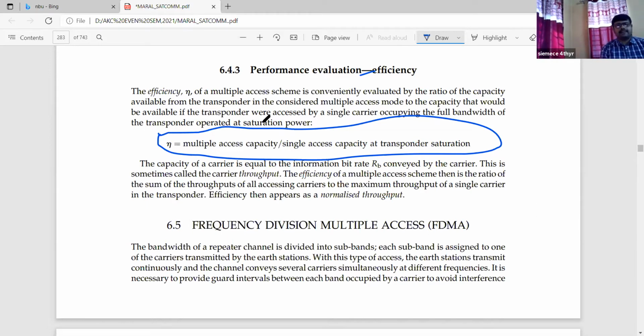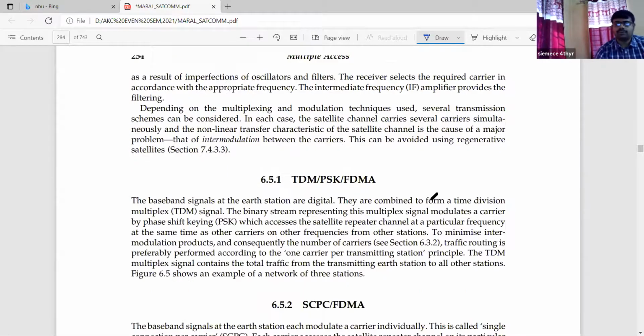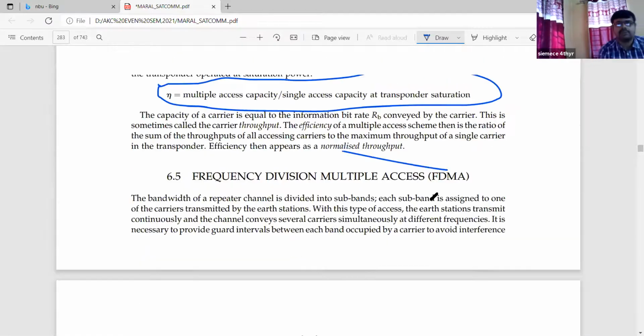The efficiency of a multiple access scheme then is the ratio of the sum of the throughputs of all accessing carriers to the maximum throughput of a single carrier in the transponder. Efficiency that appears as a normalized throughput. So that is called the normalized throughputs. So that's all for the technical aspects for this particular class.